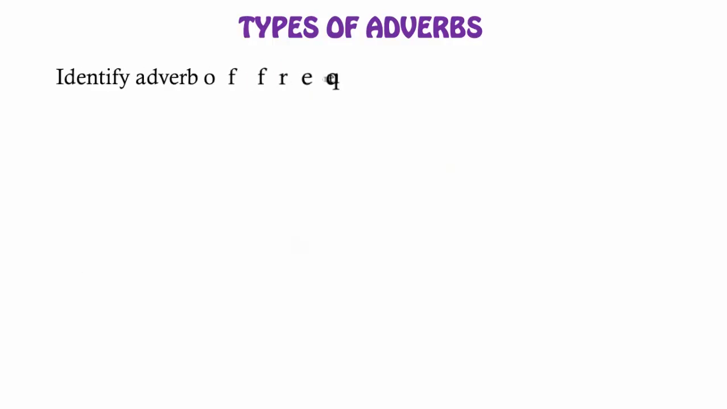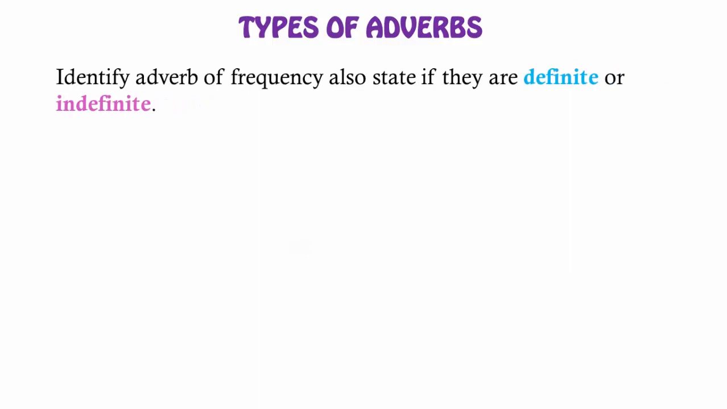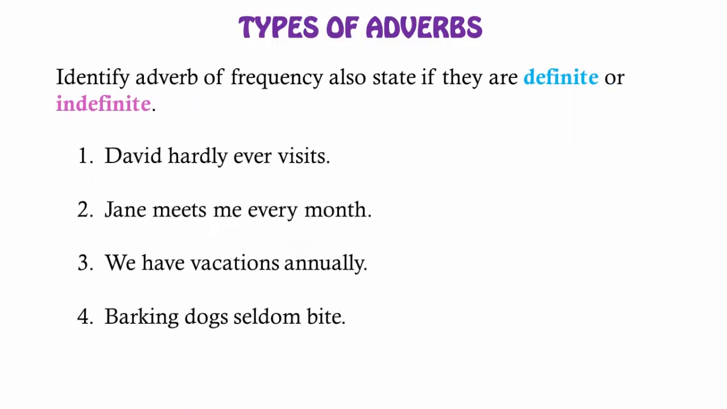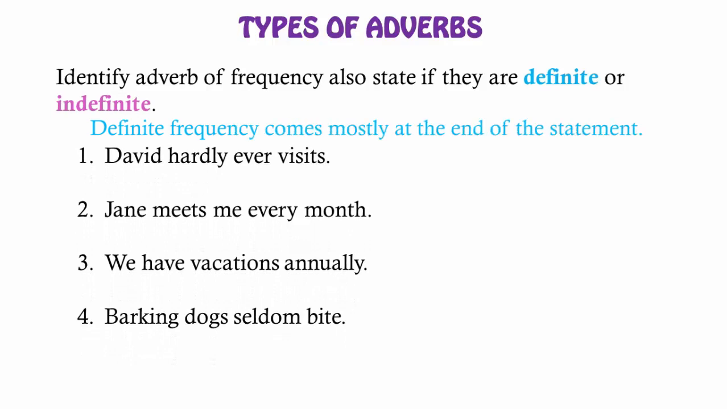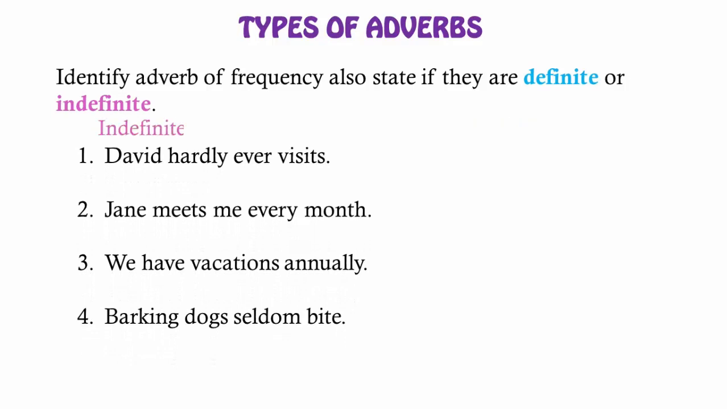Now, identify the adverb of frequency from the following statements. Also state whether they are definite or indefinite. A simple trick to identify whether the adverb of frequency is definite or indefinite is that definite frequency comes mostly at the end of the statement, whereas indefinite frequency comes in the middle of the statement. Hope you have got all the answers correct.